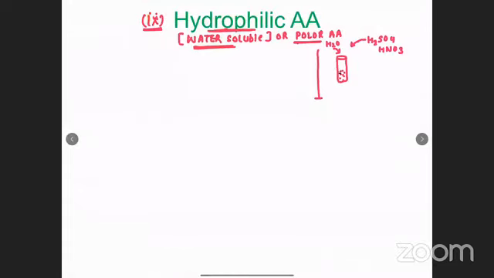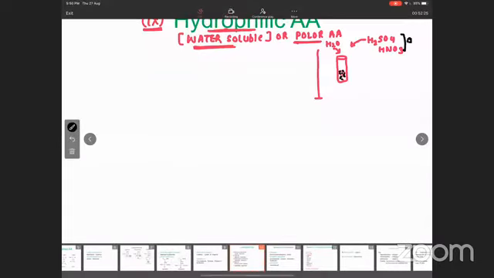Now, when we add the water, water was completely soluble with H2SO4. H2SO4 was not precipitating at the bottom. So if I ask you, is acid a water soluble molecule or not? Yes, acid is a water soluble molecule. The reason is, it is a charged molecule. Wherever there is charge, either positive or negative, acid is a negatively charged molecule. Any molecule which contains charge is going to be water soluble.